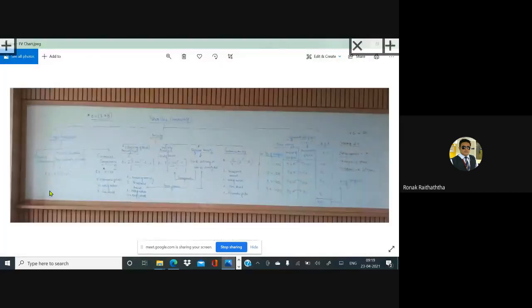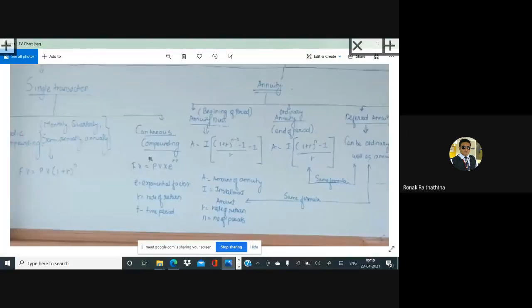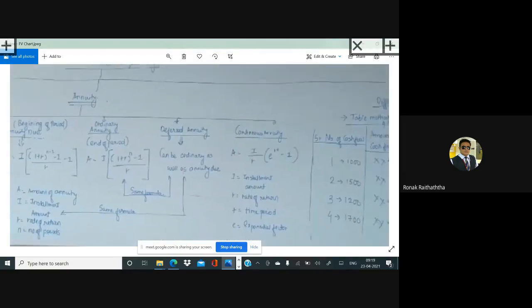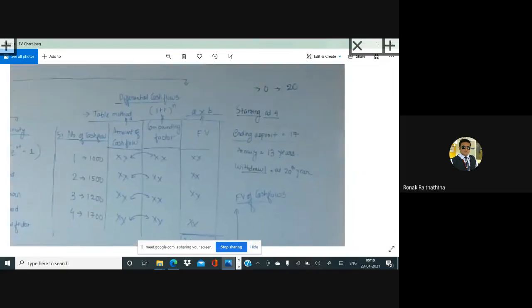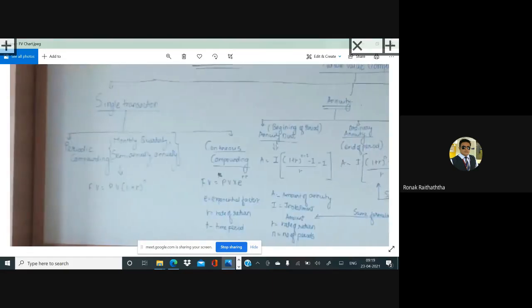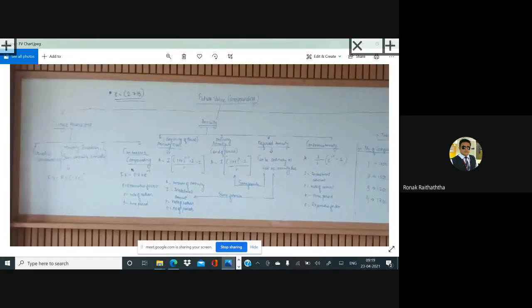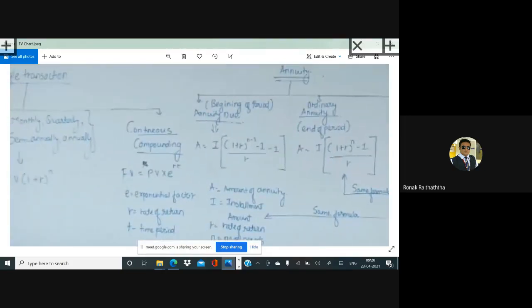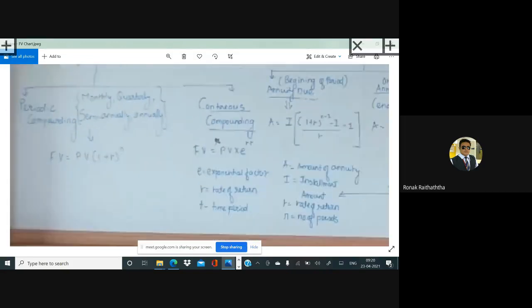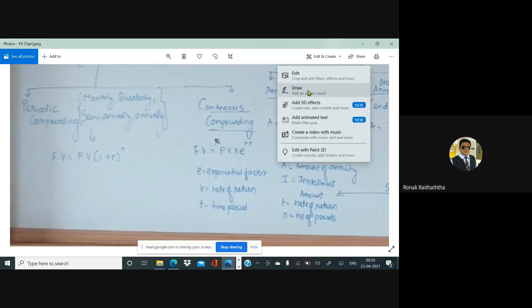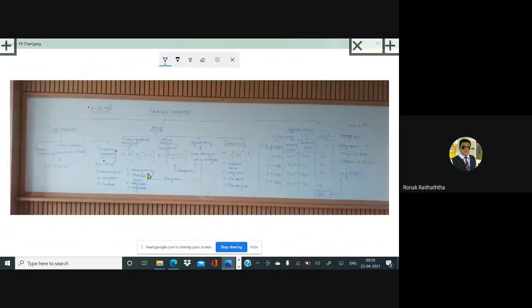By God's grace, that suddenly struck my mind when I was doing it last year for the students. I had written all the formulas on the board, and I had taken a picture of it. So I will be sending this formula picture to all of you, whatever the number of formulas. You will have to just zoom in further to look at it properly. Including the annuities, continuous compounding, you may check it. Say here we have the continuous compounding. Everything has been covered properly here. This is the continuous compounding formula. I'm marking it there.